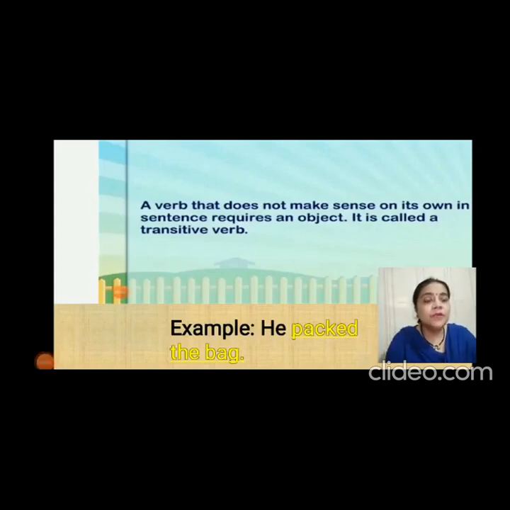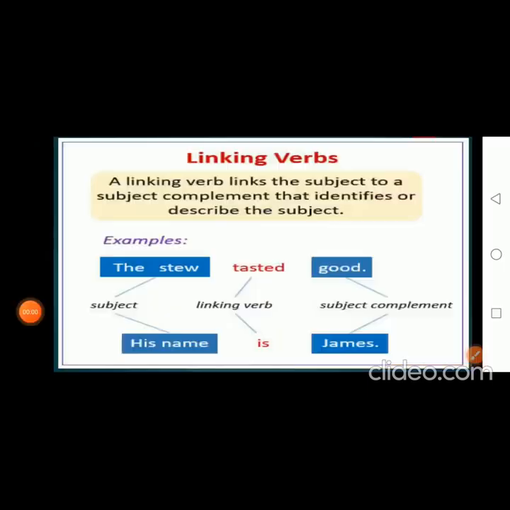Now, we will know about what are transitive verbs. A verb that does not make sense on its own in a sentence and requires an object is called a transitive verb. For example, he packed the bag. Here, the bag is the object.